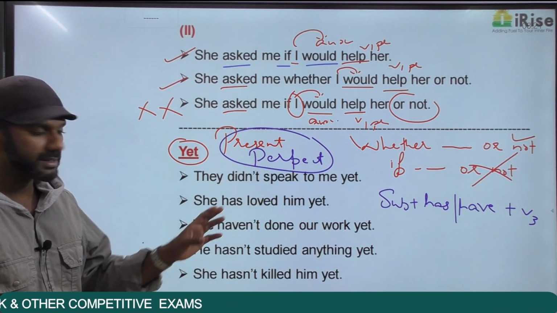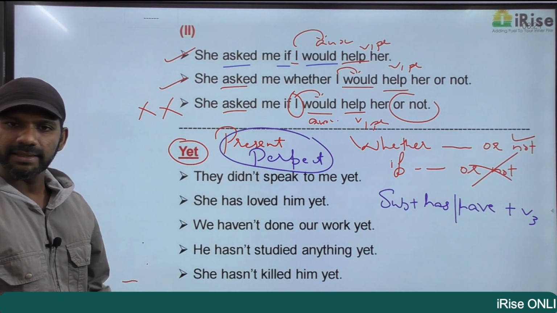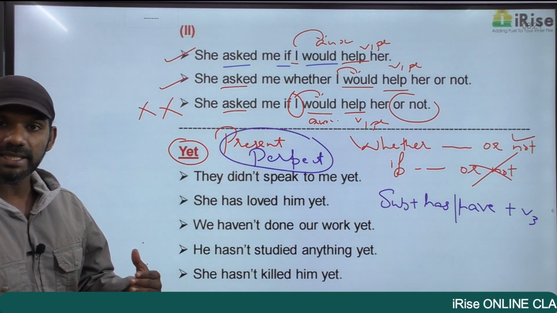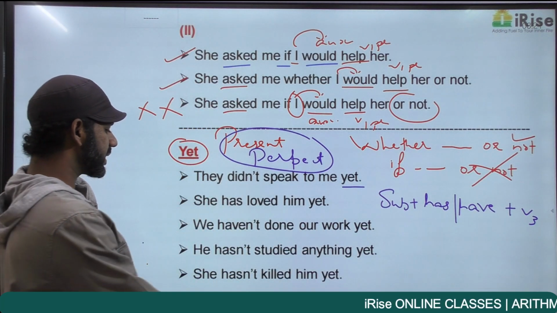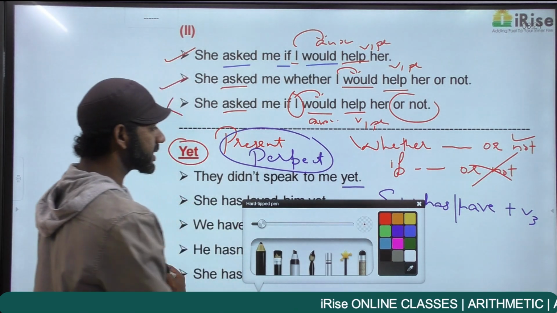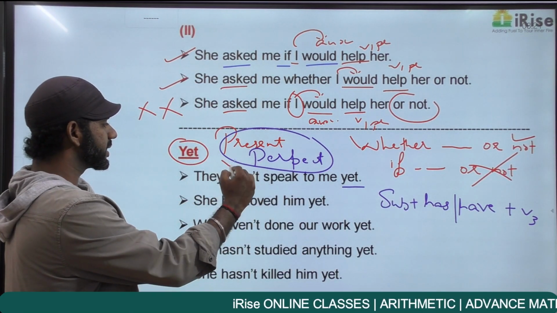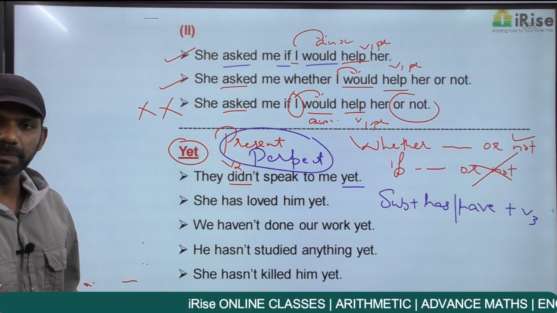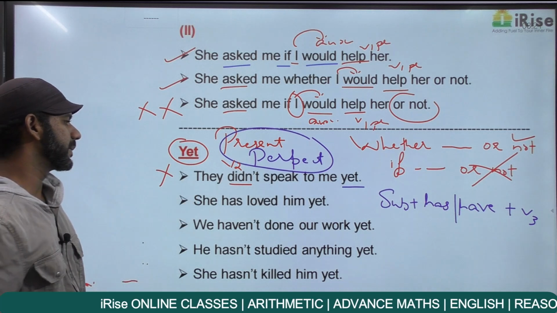Now come to the statements given below. The first one: they didn't speak to me yet. I said yet appears in the present perfect tense. They didn't speak to me. Did is V2. V2 is simple past tense. Yet cannot come in simple past tense. This statement is grammatically wrong.